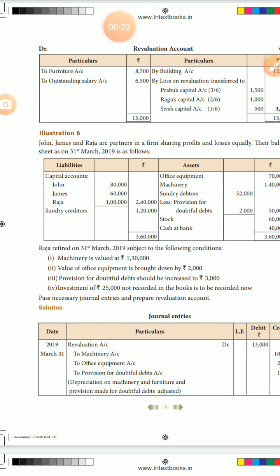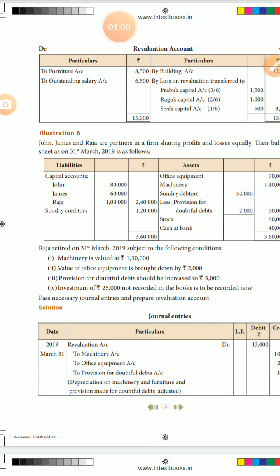The retirement of partners has 6 different methods: distribution of accumulated profit, reserve and losses; revaluation of assets and liabilities; determination of the new profit sharing ratio and gaining ratio; adjustment for goodwill; adjustment for current year profit and loss up to the date of retirement. Next one, settlement of the amount of the retiring partner. The first 4 sums I have already fully explained, easy.